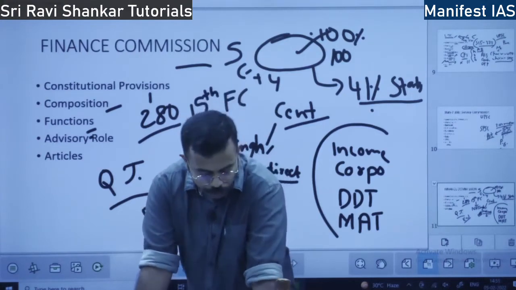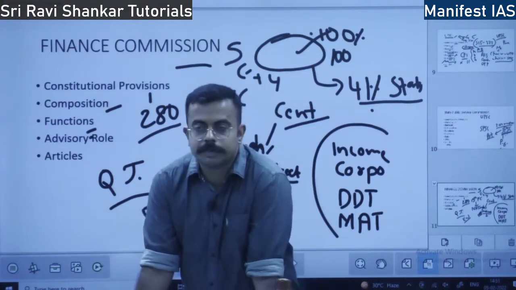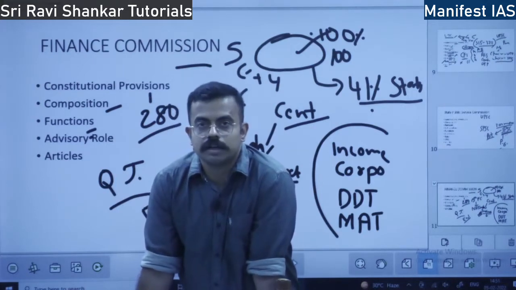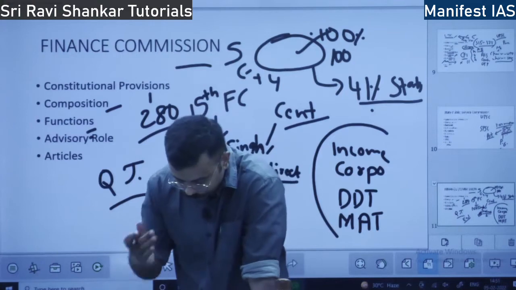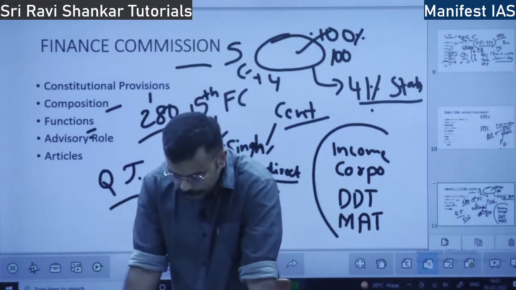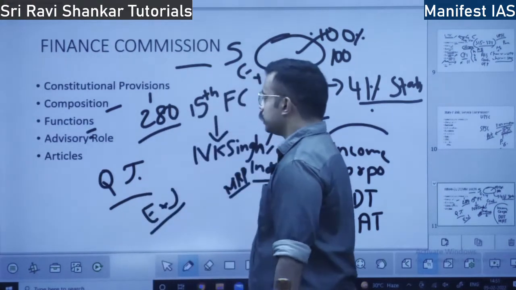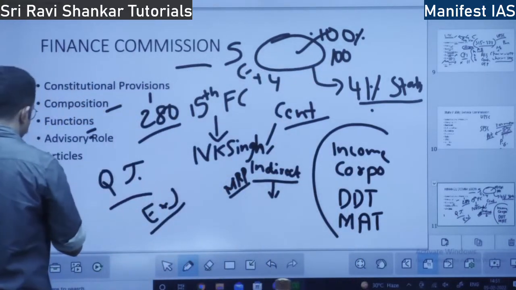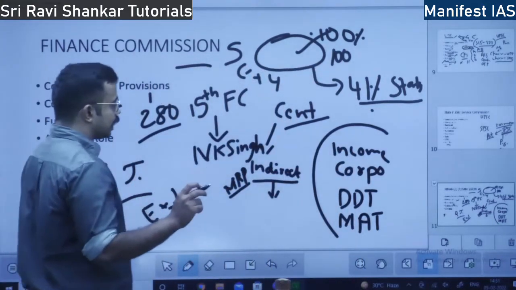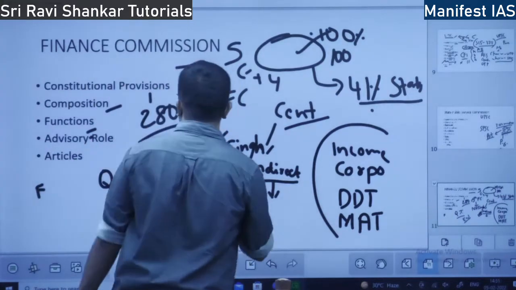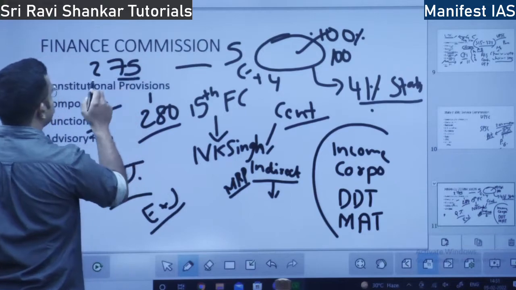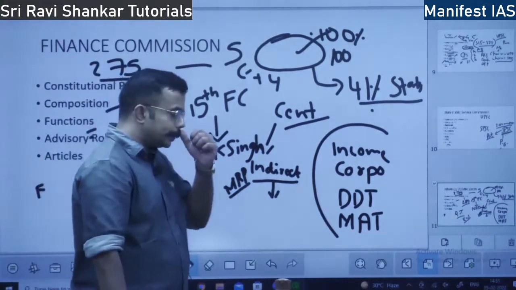So tax revenue, how much is distributed between the center and states, that is the primary function of the Finance Commission. And also how much grants in aid the center should give to the states. Whenever there are floods, there are two types of grants in aid. Article 275 speaks about grants in aid. What do you mean by grants in aid?